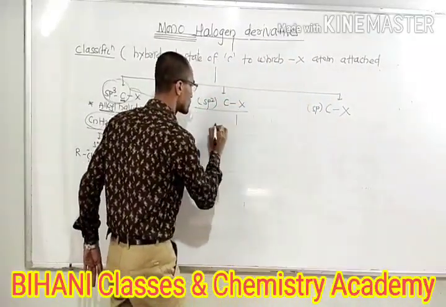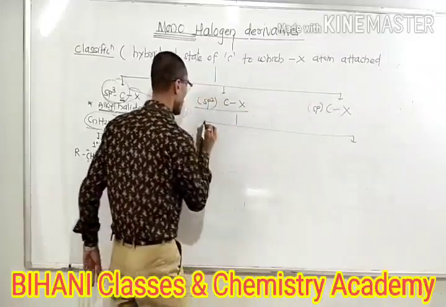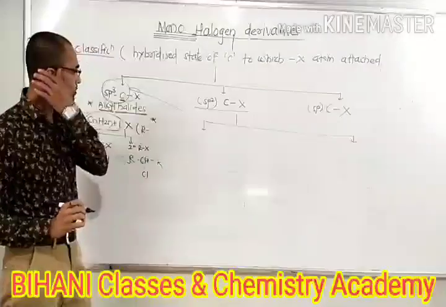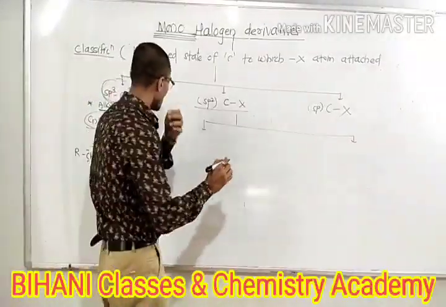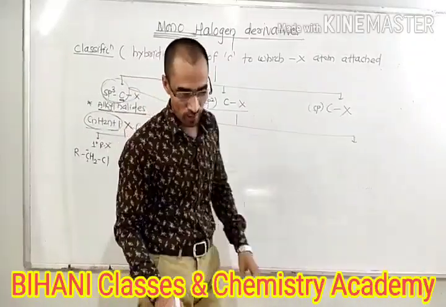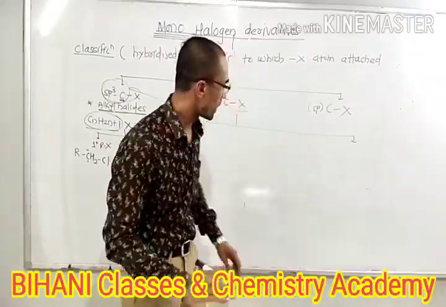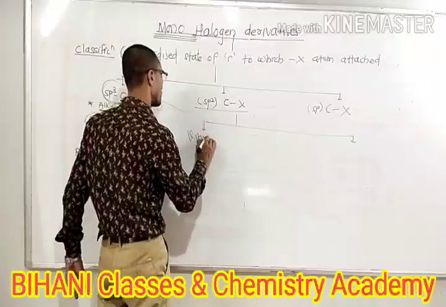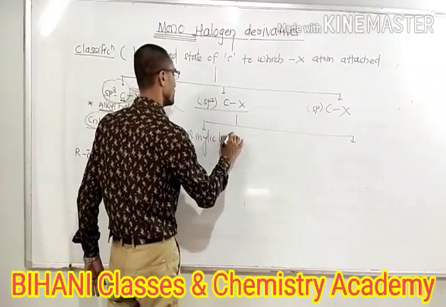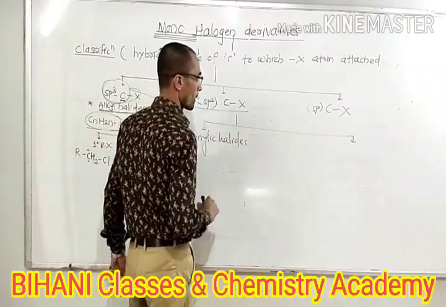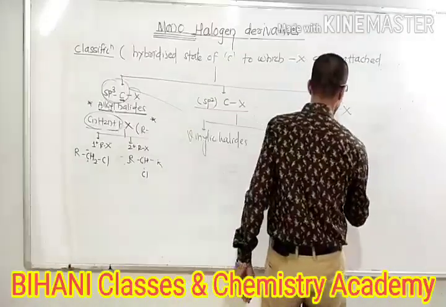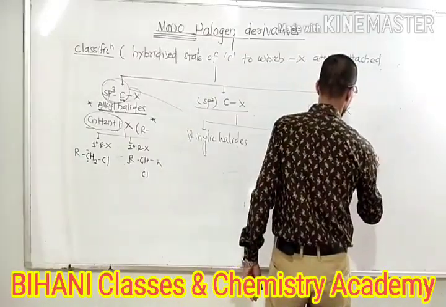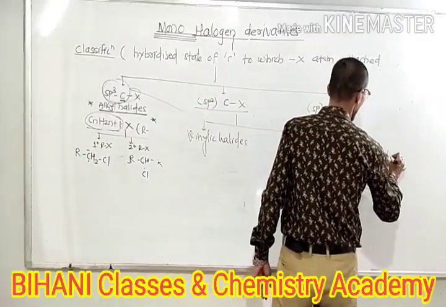It consists of 2 families where the halogen atom attaches to an sp2 carbon. Which 2 families are there? That is vinylic halides, and another one is the aryl halides, also called haloarenes.